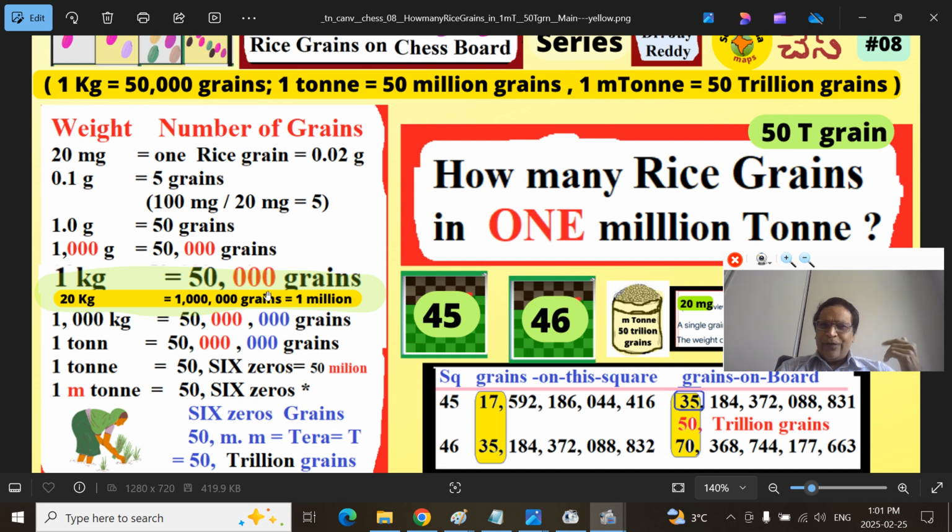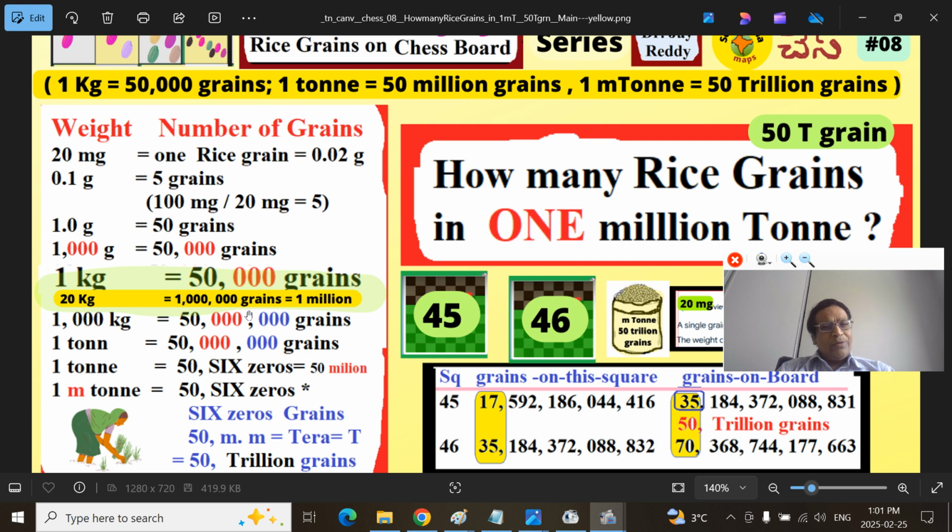If you multiply that 1 kilogram by 20, you will get 50,000 multiplied by 20. That means there will be 3 zeros after one. That is 1 million grains. That means you can fit 1 million rice grains in 20 kilograms of rice.